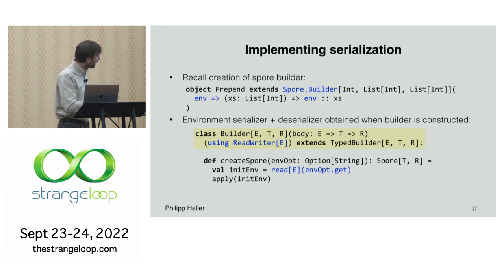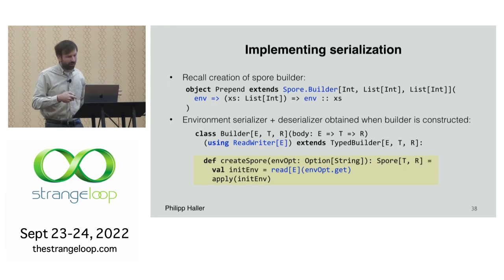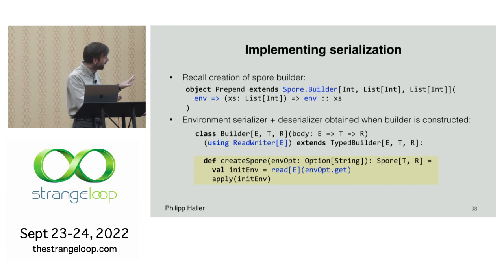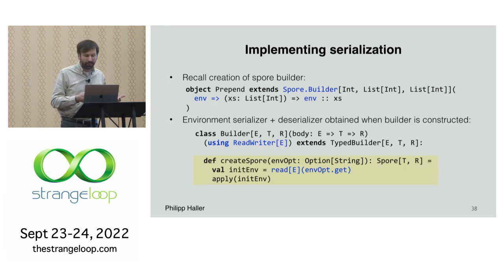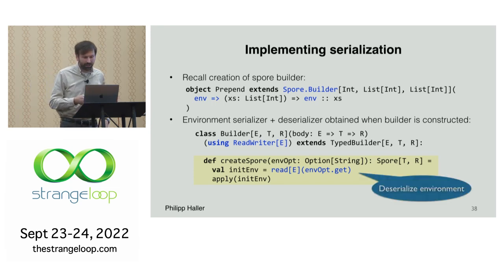And this is really awesome because at the point when we actually want to create a spore, in memory, but we still have the environment in serialized form, in this case as a string, right? We can actually deserialize the environment because we have the ReadWriter in scope for type E. So we can deserialize the environment using a type-specific deserializer, okay? So I think this is really cool.